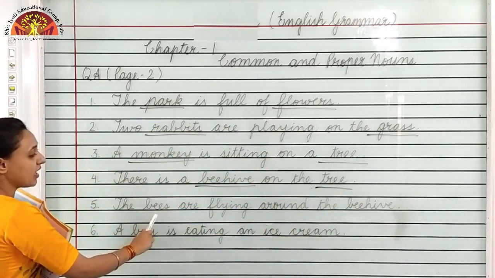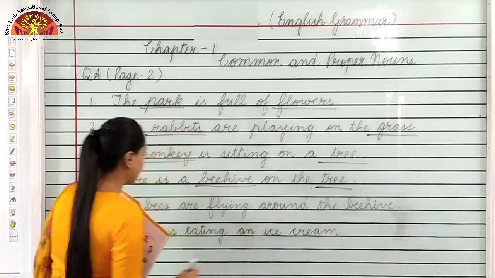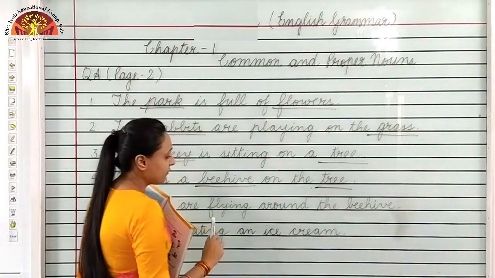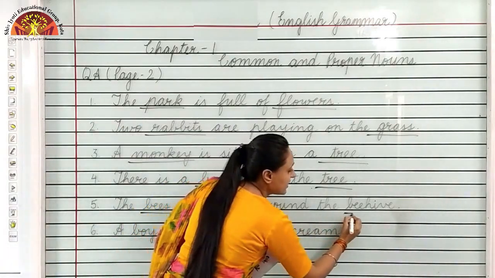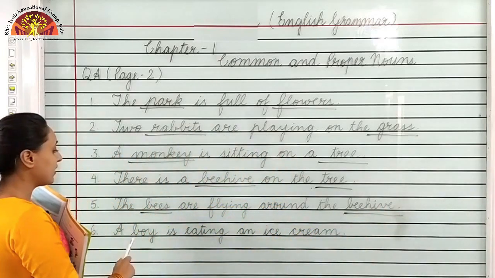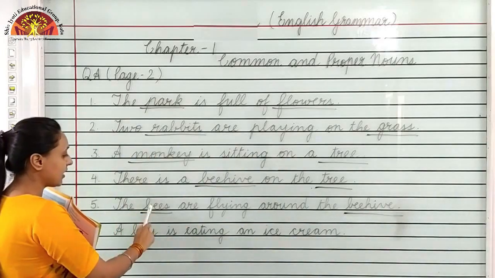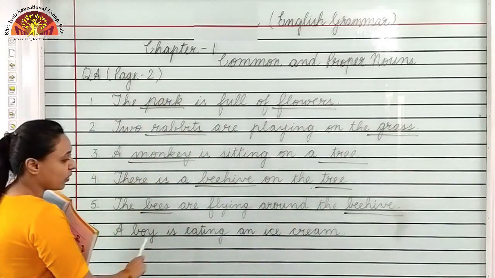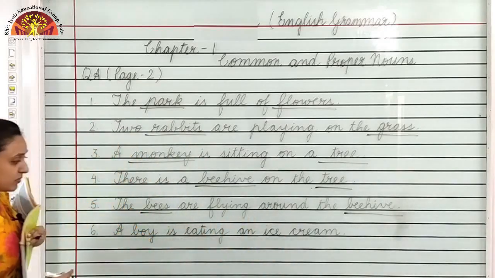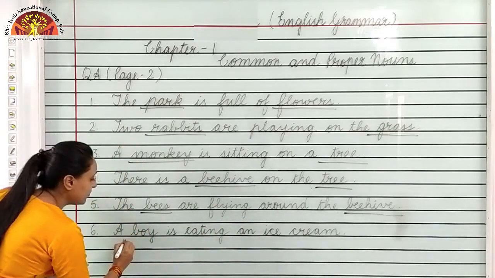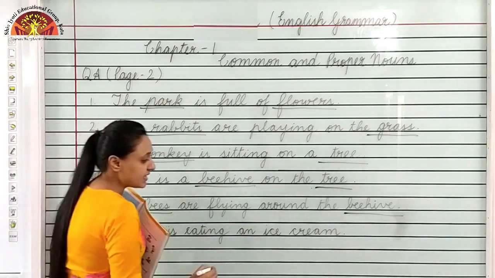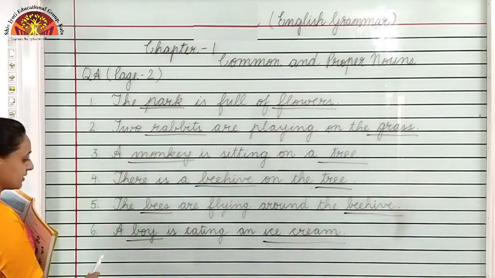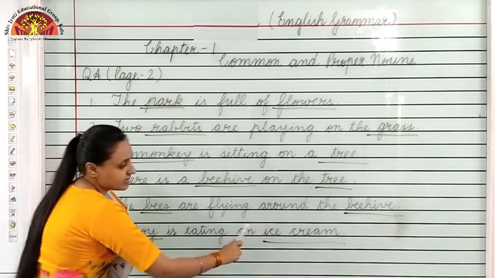Then, the bees are flying around the beehive. Who is flying? Bees. And where are they flying? Around the beehive. Okay. So the common nouns in the sentence are bees and beehive. Number 6, a boy is eating an ice cream. So who is eating? A boy. And what is he eating? An ice cream. Okay. So the common nouns in this sentence are boy and ice cream.